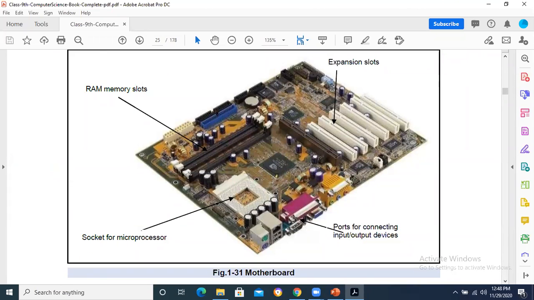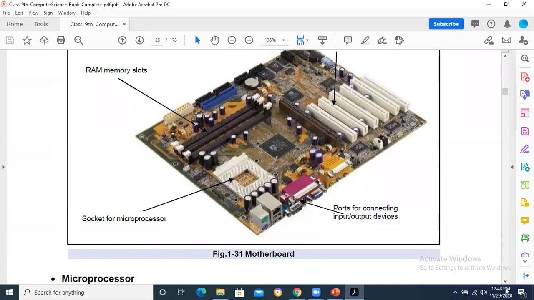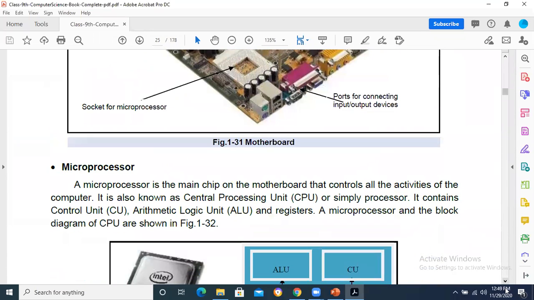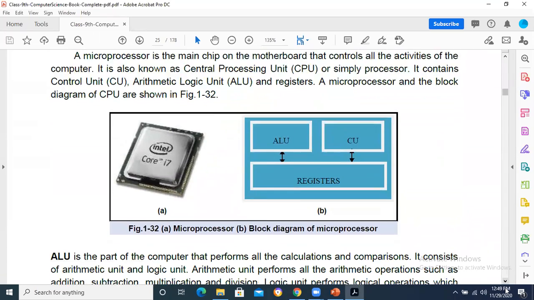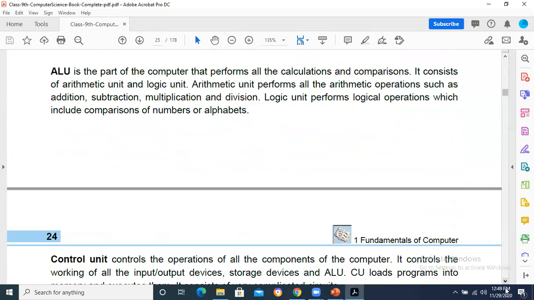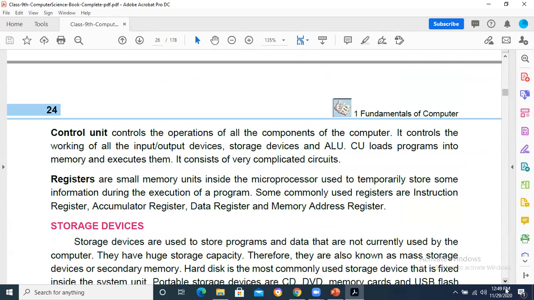This diagram is basically showing you the motherboard. So you may be asked, define motherboard, what is the purpose of the motherboard, differentiate between arithmetic logic unit and control unit. You may be asked such kind of questions about microprocessor. It has got three major components inside. Registers are also there. Registers are basically the small areas inside the microprocessors.